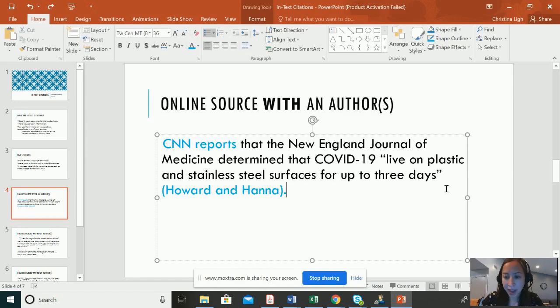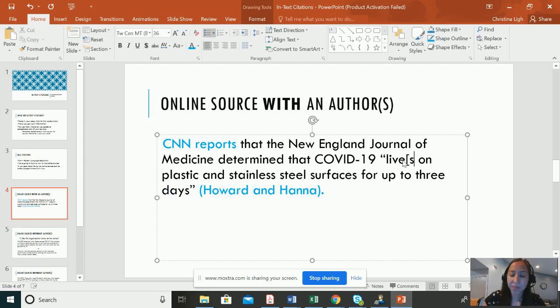Notice that I have my quotation mark here, the parentheses, and the period goes on the outside. This is what a lot of students miss, okay? But it is important. Also notice that I just noticed as I was reading this that it doesn't necessarily make sense grammatically. The New England Journal of Medicine determined that COVID-19 lives on plastic? No, I should say lives. Just as a handy tip, if I want to add that, I have to put my S in little brackets so that the reader knows I added that, okay?